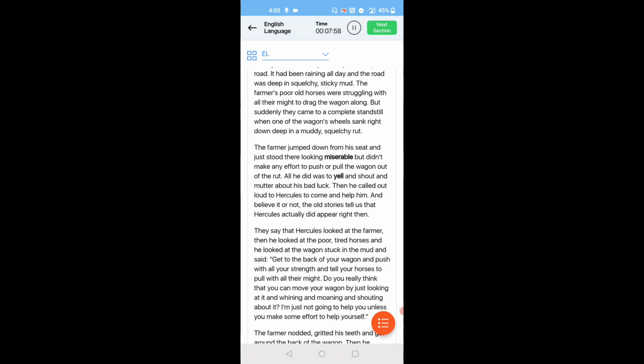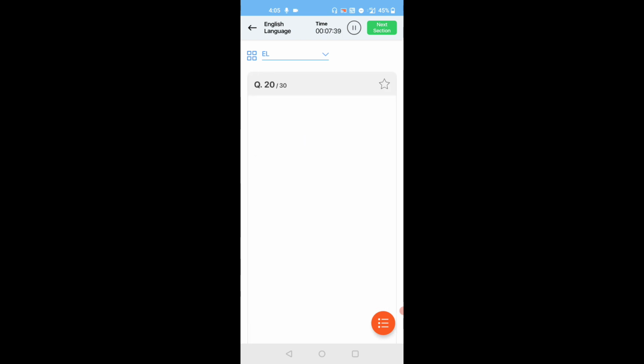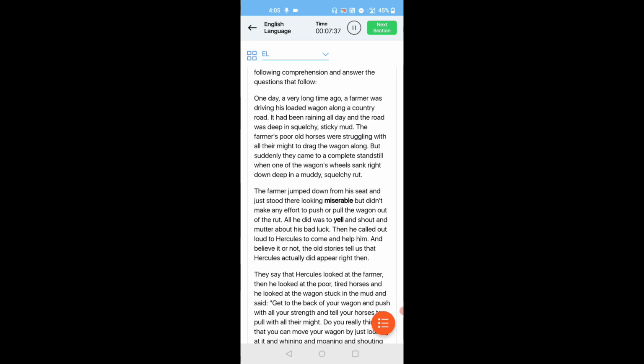Option C. Next. According to the passage, the farmer's wagon was driven by which of the following? Bullocks, camels, or a stick that walked on petroleum, or the farmer's old horses. Okay, option D. This question's answer is in the fifth line: the farmer's poor old horses were struggling with all their might to drag the wagon along.